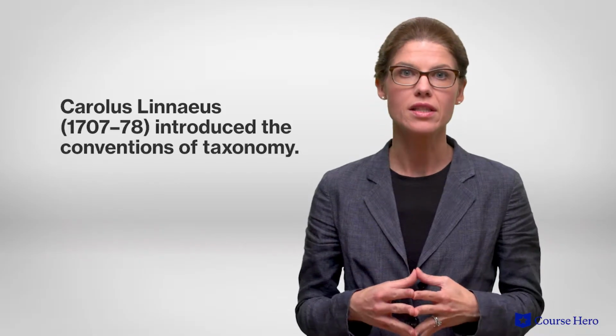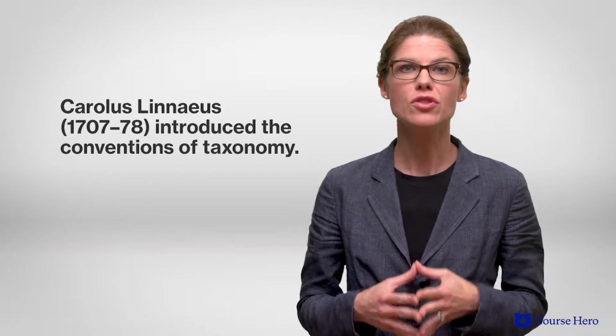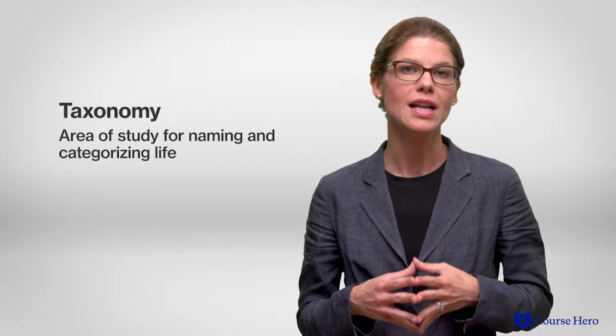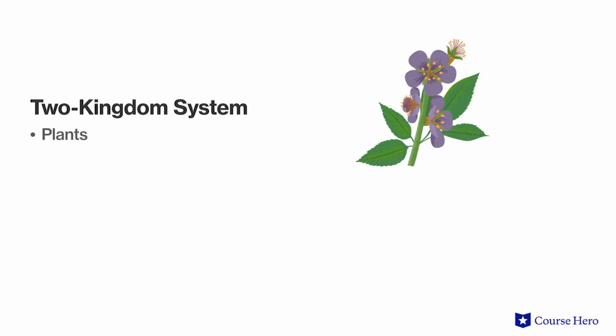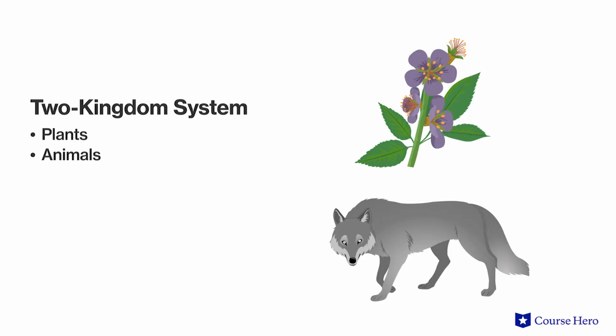The classification system has changed since the 1700s, when naturalist Carolus Linnaeus first introduced the conventions of modern classification, or taxonomy. Among his ideas for simplifying and standardizing organism names, Linnaeus proposed a two-kingdom system in which all organisms were considered either plants or animals. That classification does not reflect the current understanding and is no longer practical.